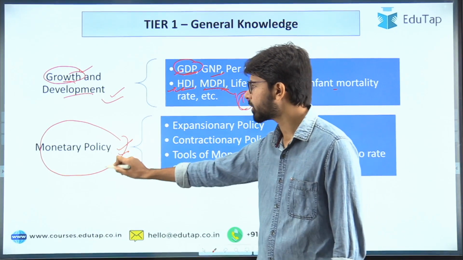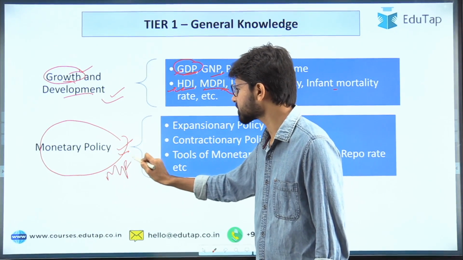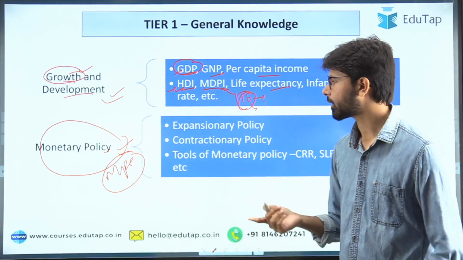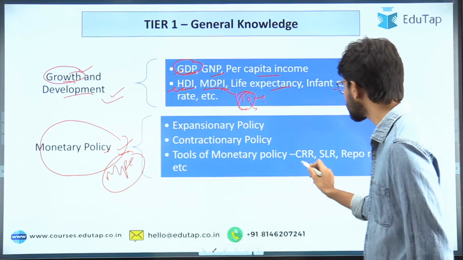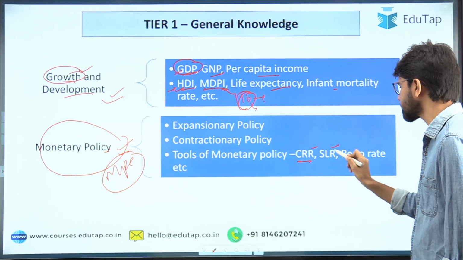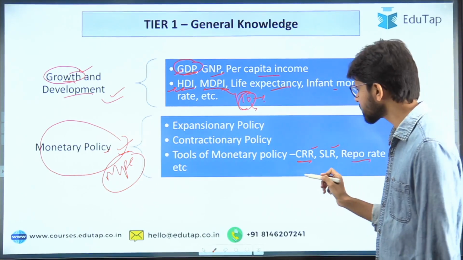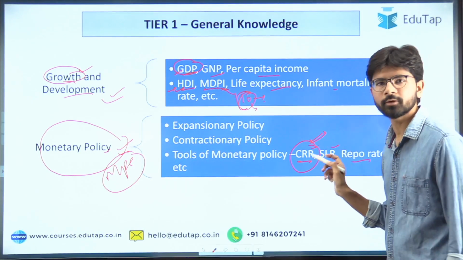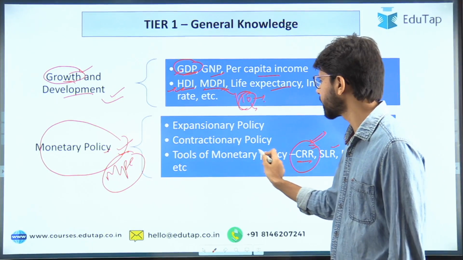So the monetary policy committee comes up with the monetary policy in every bi-monthly meeting, where it will announce the rates of the CRR, SLR, repo rate. So you have to understand what is CRR, that is cash reserve ratio. This is one of the most influential tools of the monetary policy.